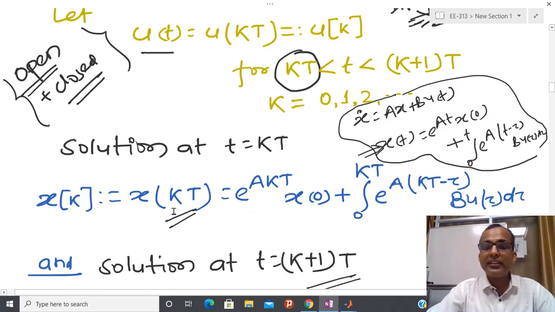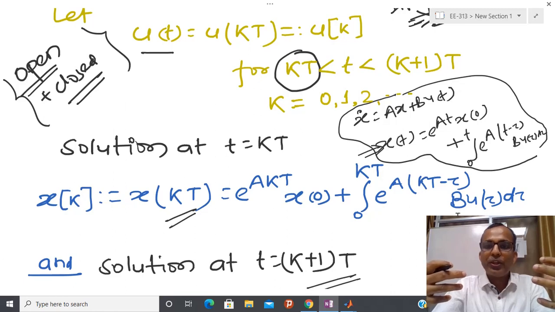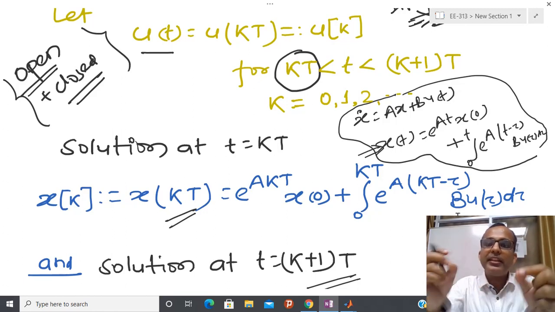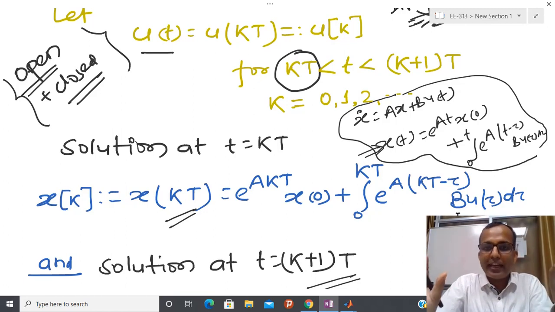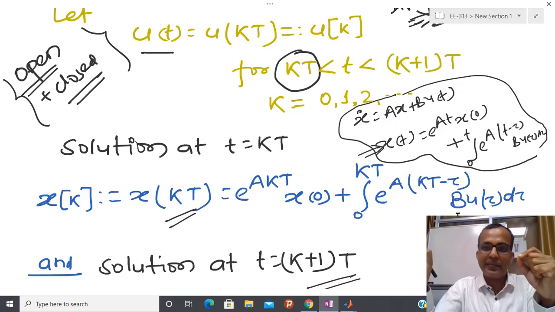Here you can see that in this particular solution, if I substitute T here, then T equals KT, and I have this kind of expression. But in between T and K plus T, my system becomes open loop. So at that time I cannot guarantee that the discrete time system in between samples is linear time invariant. So I am only able to get a linear time invariant system at the discrete instant.